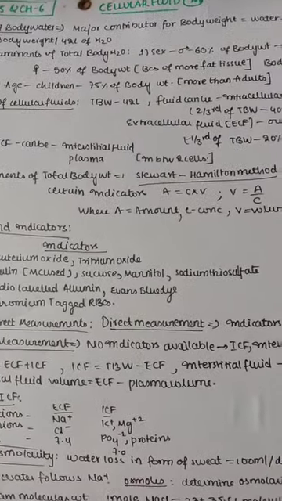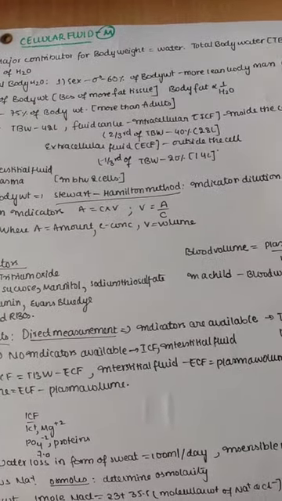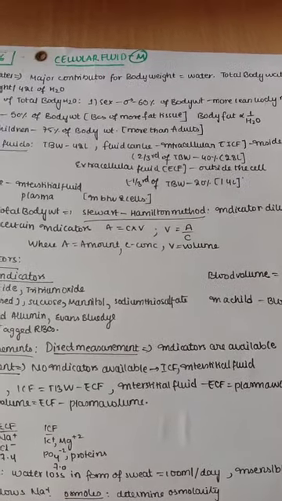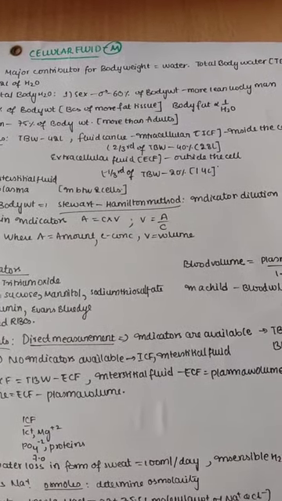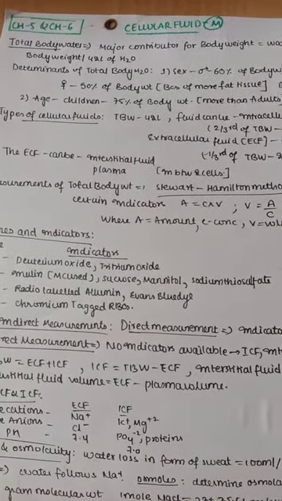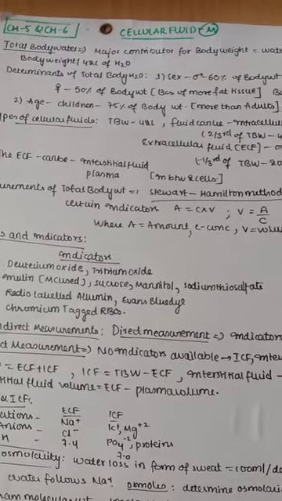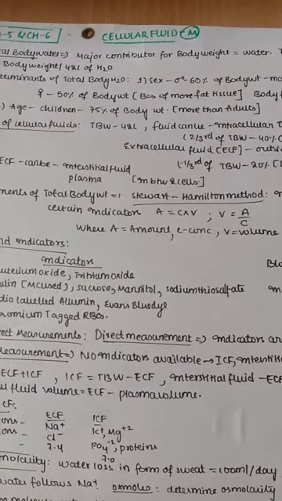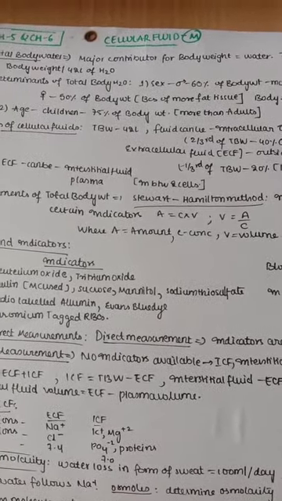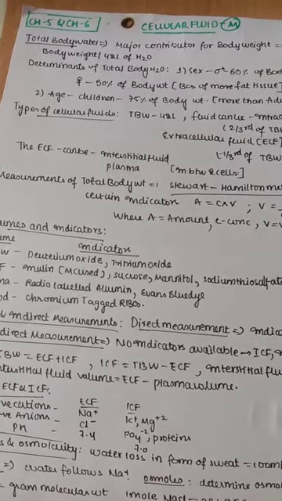And in female it is about 50% of body weight, because more fat tissue is present in female. So you can remember here that body fat is inversely proportional to water. Where there is more water there is low body fat, and where there is high body fat there is low water. It also depends on age: in children it is about 75% of body weight, more than adults. So according to sex, body water is more in male, and according to age, children have more body water, about 75% compared with adults.